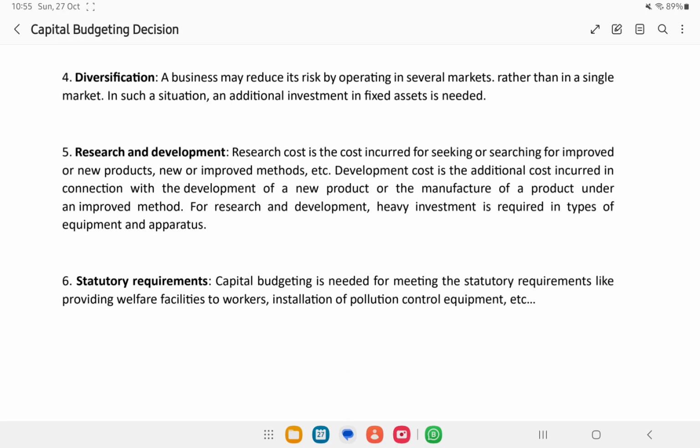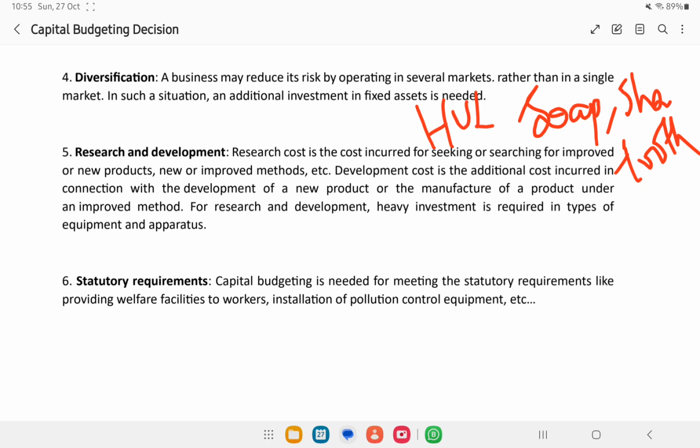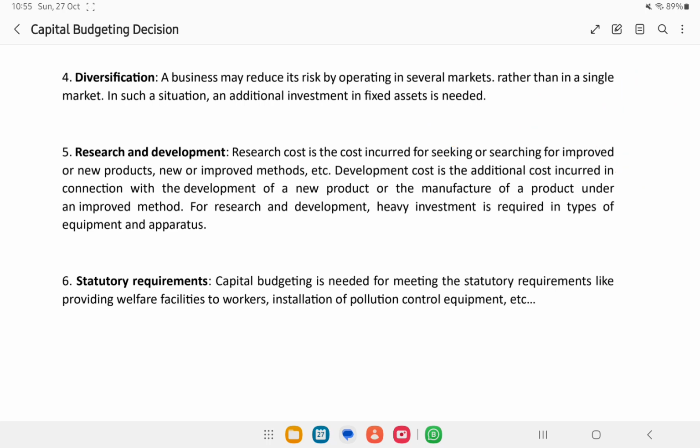Similarly, diversification is another investment decision. Diversification means, think you are selling soaps in your market. If you are selling soap, you can sell many other related things, like shaving cream, toothpaste, or something, isn't it? You would have noticed companies like HUL, Hindustan Unilever doing that. First of all, you were doing some sort of business. Now you have entered different options. Here you are diversifying your business. There also you would have to take an investment decision on which option to choose, where to invest, and what quantity of amount to invest. Everything you have to decide.